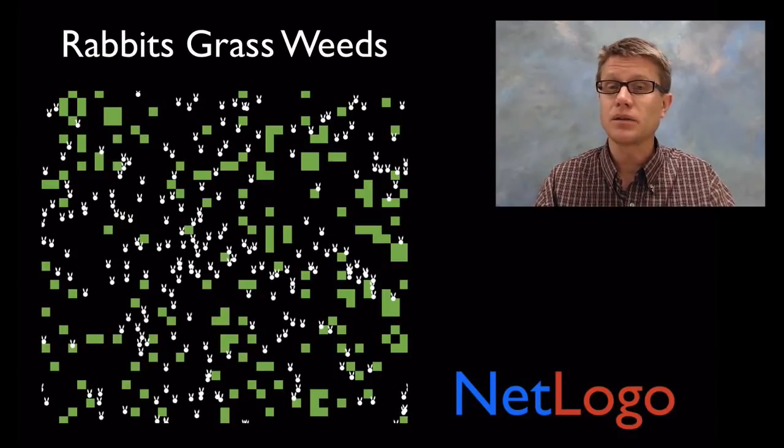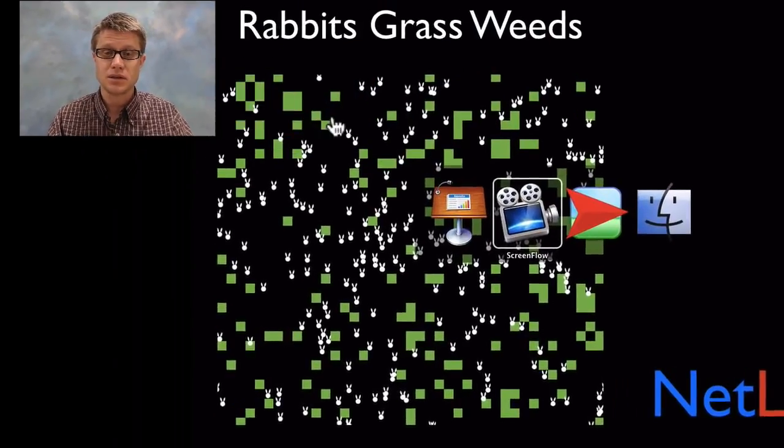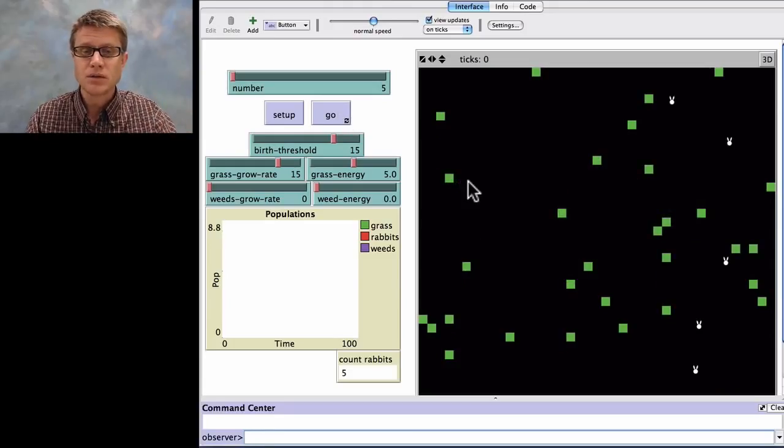Now let me show you another model. This is a NetLogo model called Rabbits, Grass, and Weeds. So let me launch that for a second. In this model, the rabbits are going to be these little white things with ears, and the grass are going to be these little green squares. And so we start with 5. Now the rabbits are going to find grass if they can, and if they can, they're going to get energy, and if they get enough energy, they can breed. But if they don't find enough grass, then they're going to die.